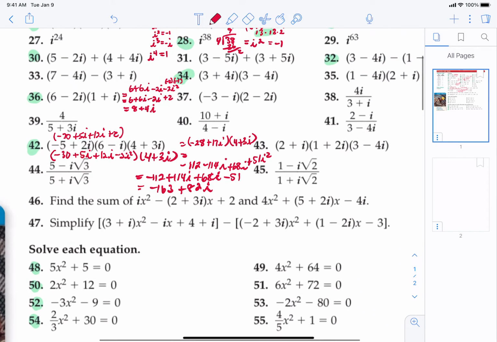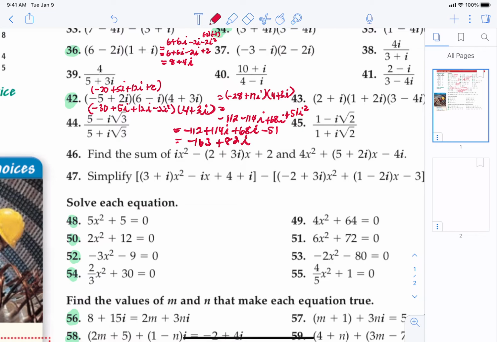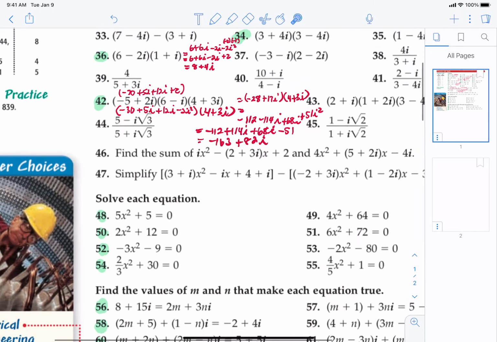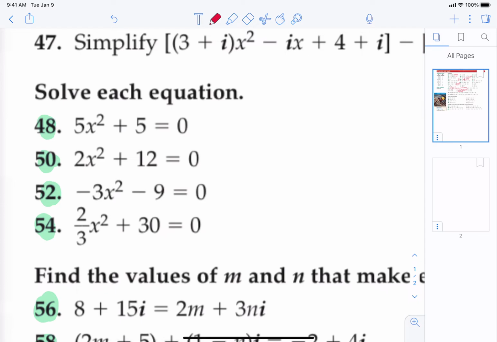Okay? Now, in our videos, we did not do many like these ones here in our initial lesson. So now I would like to do some of those together, okay? So I'm going to do 48. To solve an equation like this, we're going to proceed like we would any other equation. So we're going to get, subtract 5 from both sides.